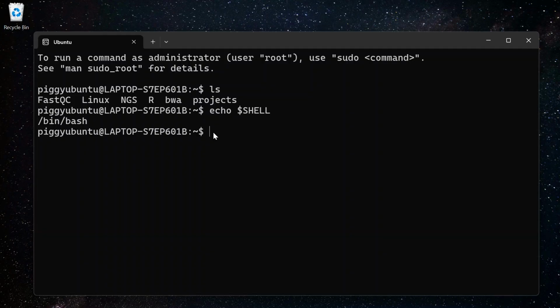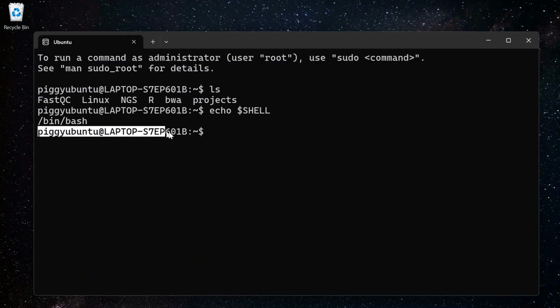So what's the difference between a normal user and an admin? The admin has more powers, more control, more permissions. A normal user is restricted, right? We don't have much power to control the system. So here we are a normal user.